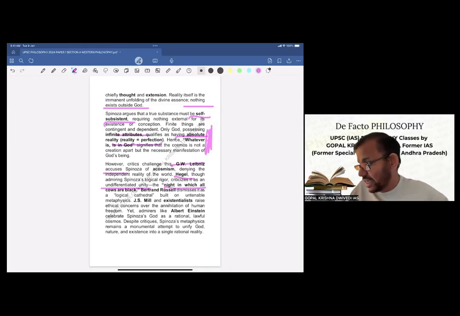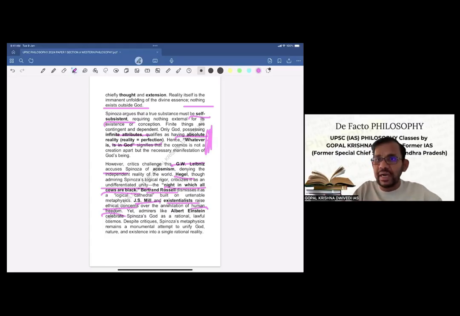So this is the statement of Hegel for Spinoza's undifferentiated unity. Another third critic, Bertrand Russell, dismisses it as a logical cathedral built on untenable metaphysics. Then other philosophers, J.S. Mill and existentialists, raise ethical concerns over the annihilation of human freedom because Spinoza's system does not allow human freedom or free will. So therefore, there are ethical considerations.